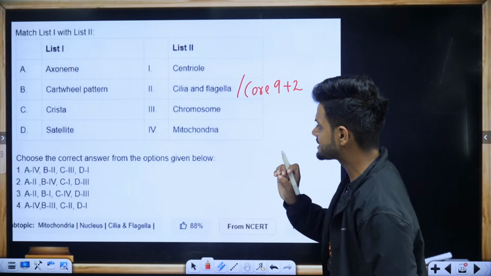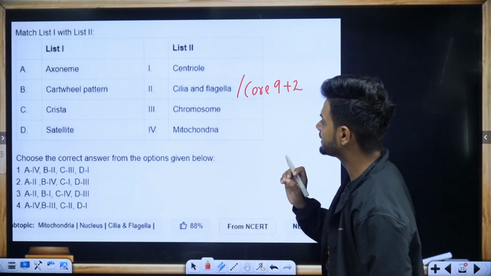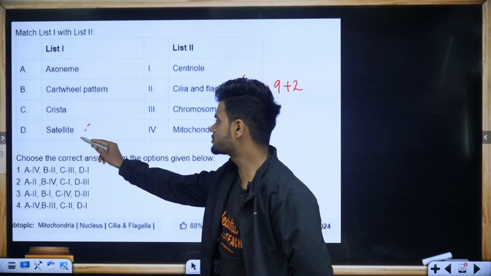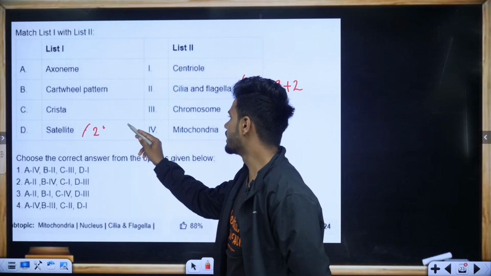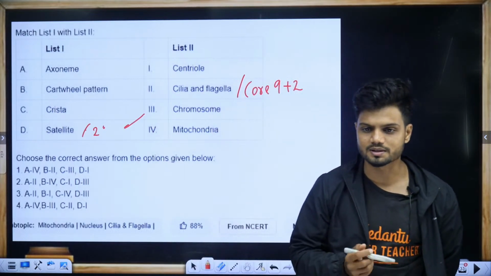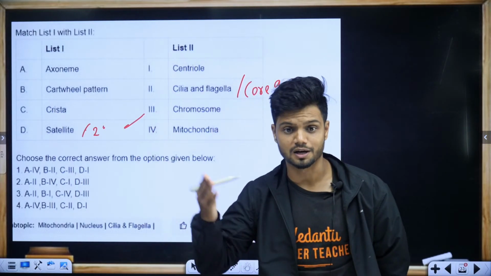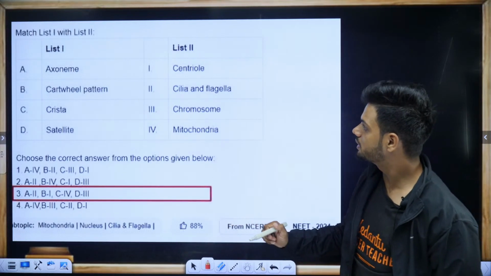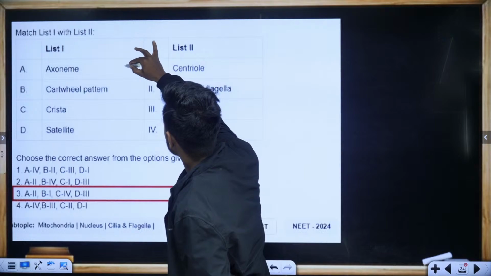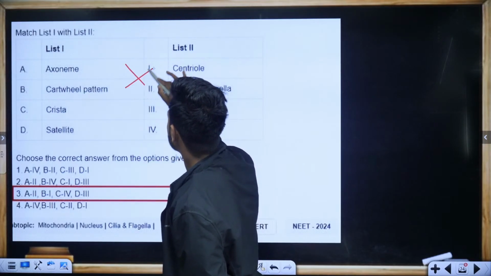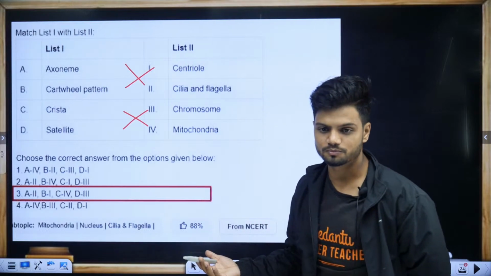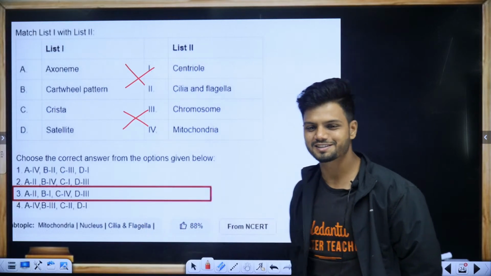Okay. Cristae, we find cristae in the case of mitochondria, and satellite, which is also called the secondary constriction, is found in the case of chromosome. So what is the answer now? Easy. Option number 3. That is axoneme is part of your cilia and flagella, cartwheel, centriole, cristae, mitochondria, satellite is the chromosome. Easy. Yes, very easy.